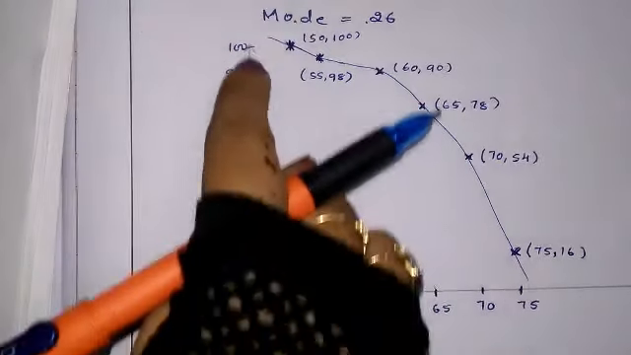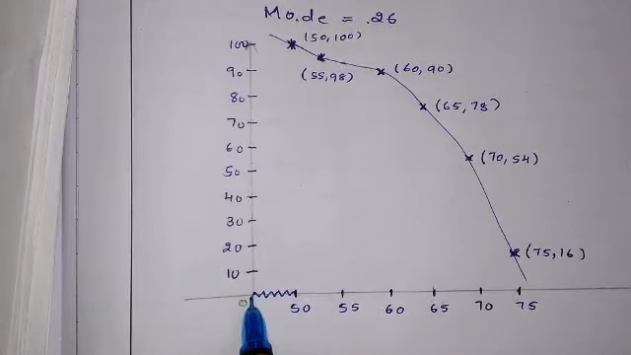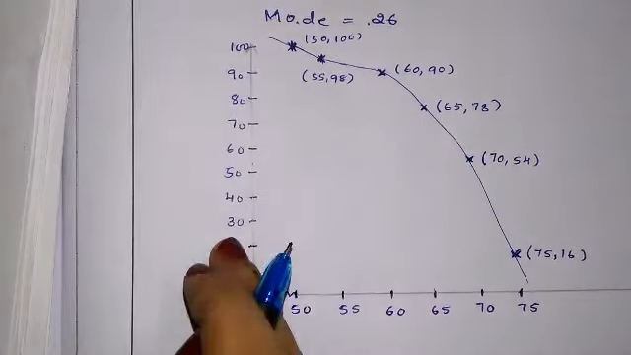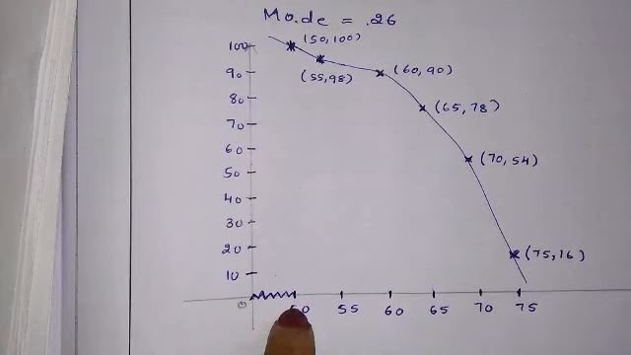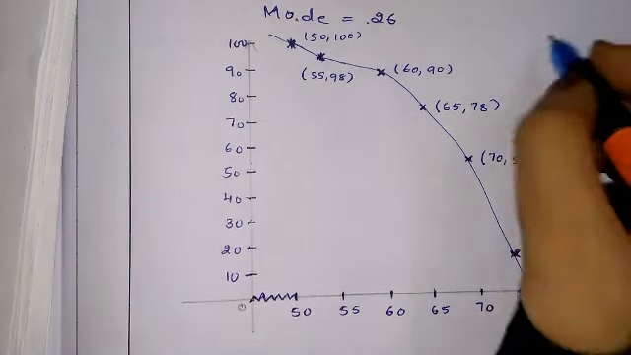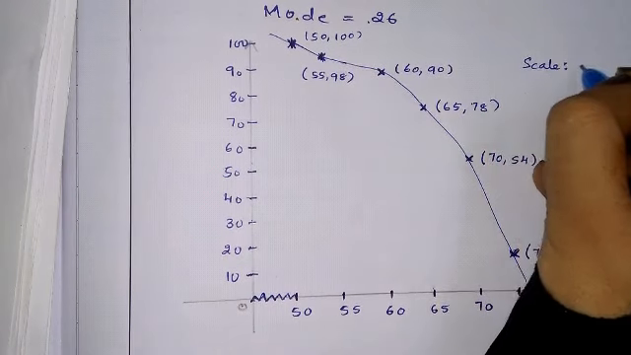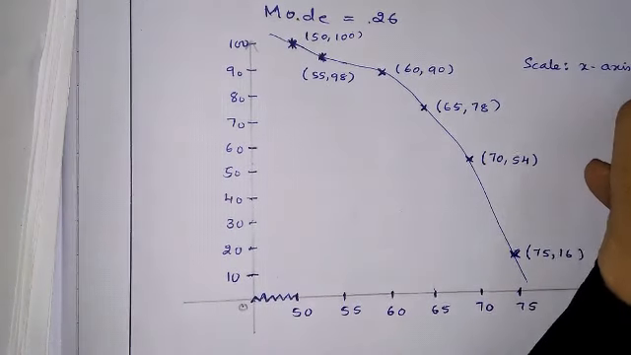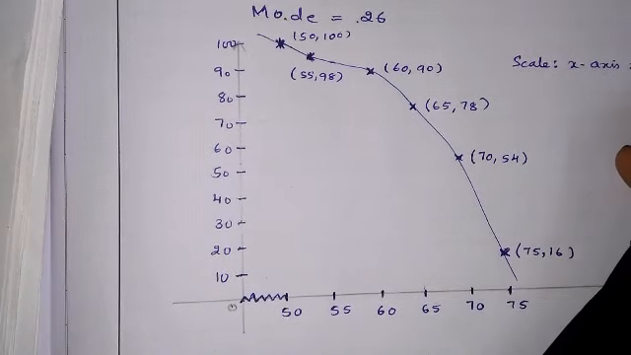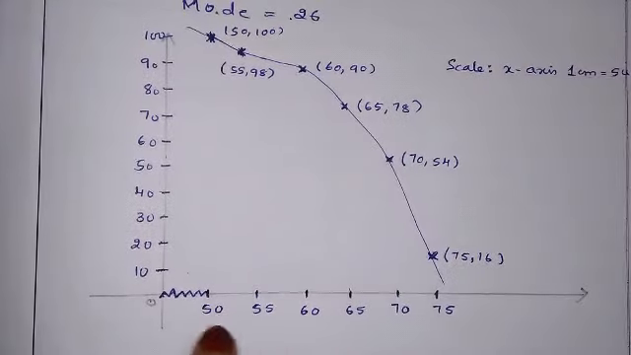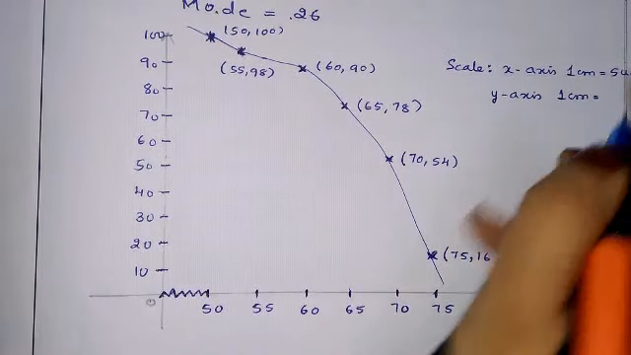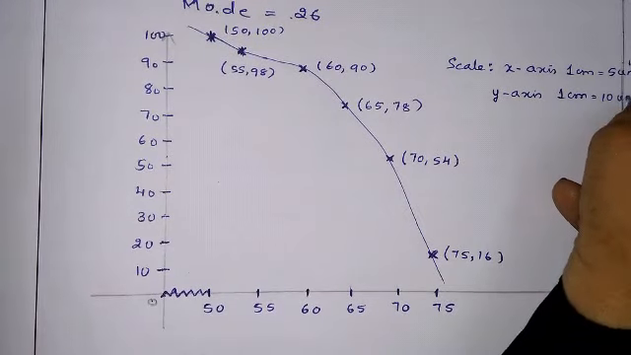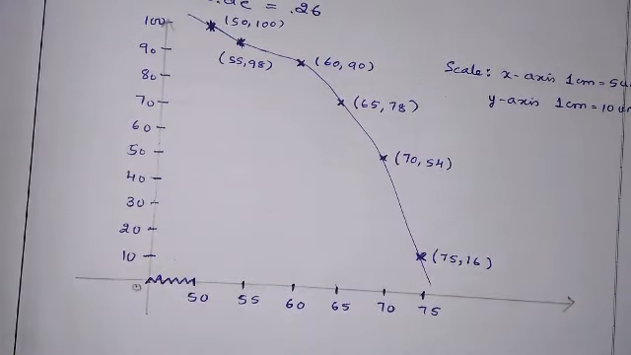Here you people have to understand this difference and this difference, and why I have marked this here. Because you can see 0 to 10, 10 to 20 all are 10 difference. Here 50, 55, 60, 65 is 5 difference, but 0 to 50 is 50 difference. So we have to mark this. You have to write scale also, very important. X axis 1 centimeter is equals to 5 units. You can see here we have taken 5 units, and y axis 1 centimeter is equals to 10 units, 10 difference. Okay, this is how you have to plot OG.